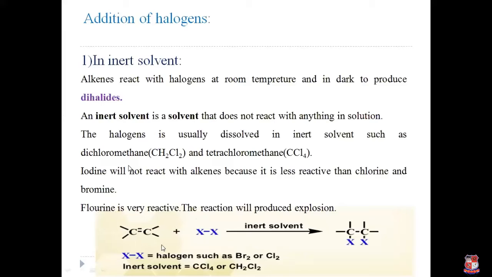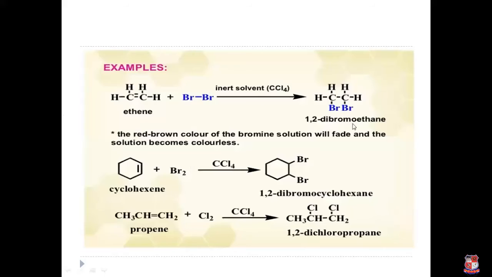So an alkene reacts with a halogen in the presence of an inert solvent. It produces dihalides. Dihalides means di, two. Two halogen atoms are attached to the alkene molecule and it is converted into a dihaloalkane. Okay. Again, we take a simple example, ethene reacting with bromine in the presence of an inert solvent. So 1,2-dibromoethane is produced.